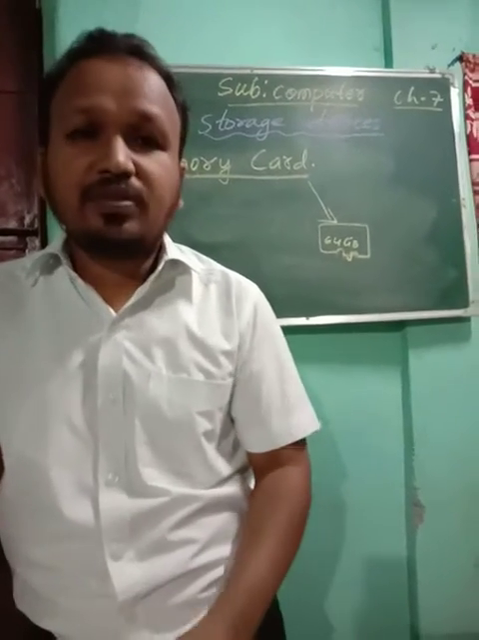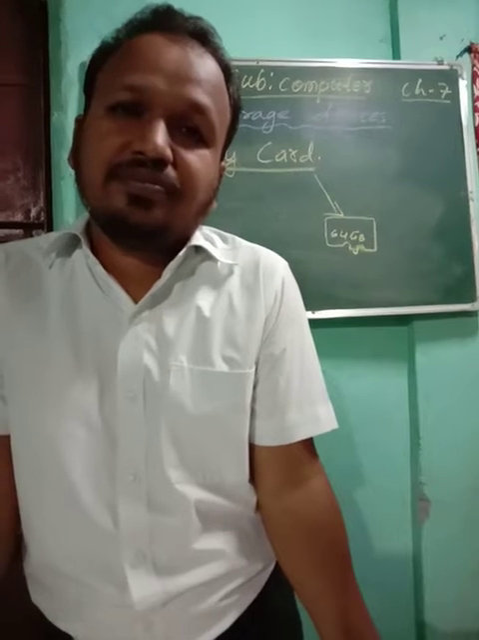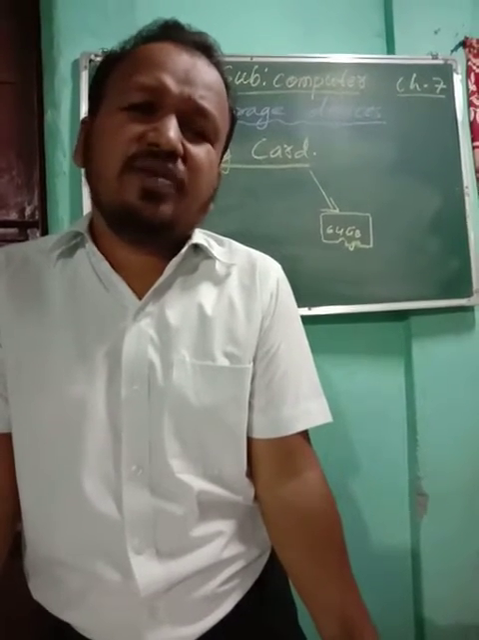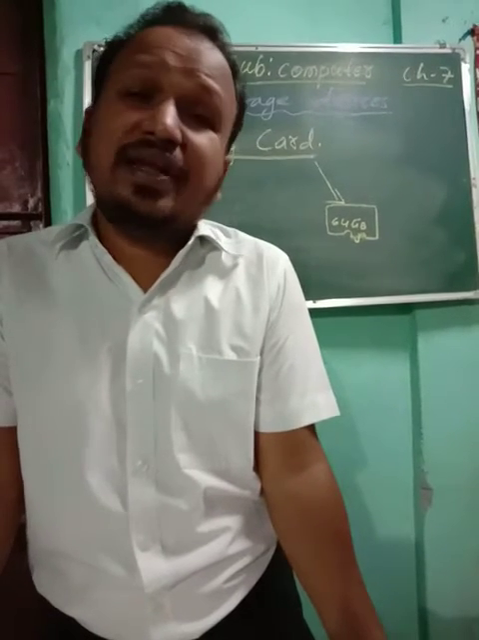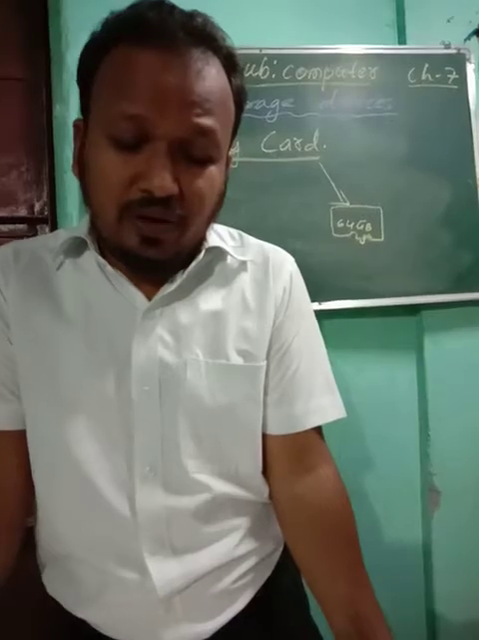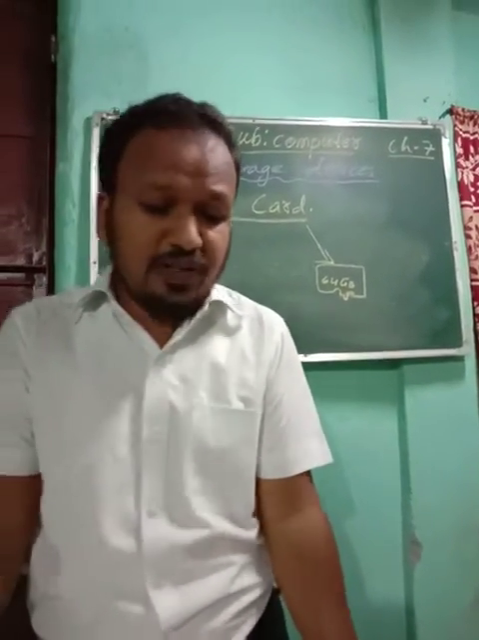So children, our complete book, chapter 7, also completed. Computer has very few chapters, 1 2 3 4 5 6 7 only. So the complete book is completed. Whatever work I will give, you all will do, and slowly you will learn at your home. So once more we are revising.